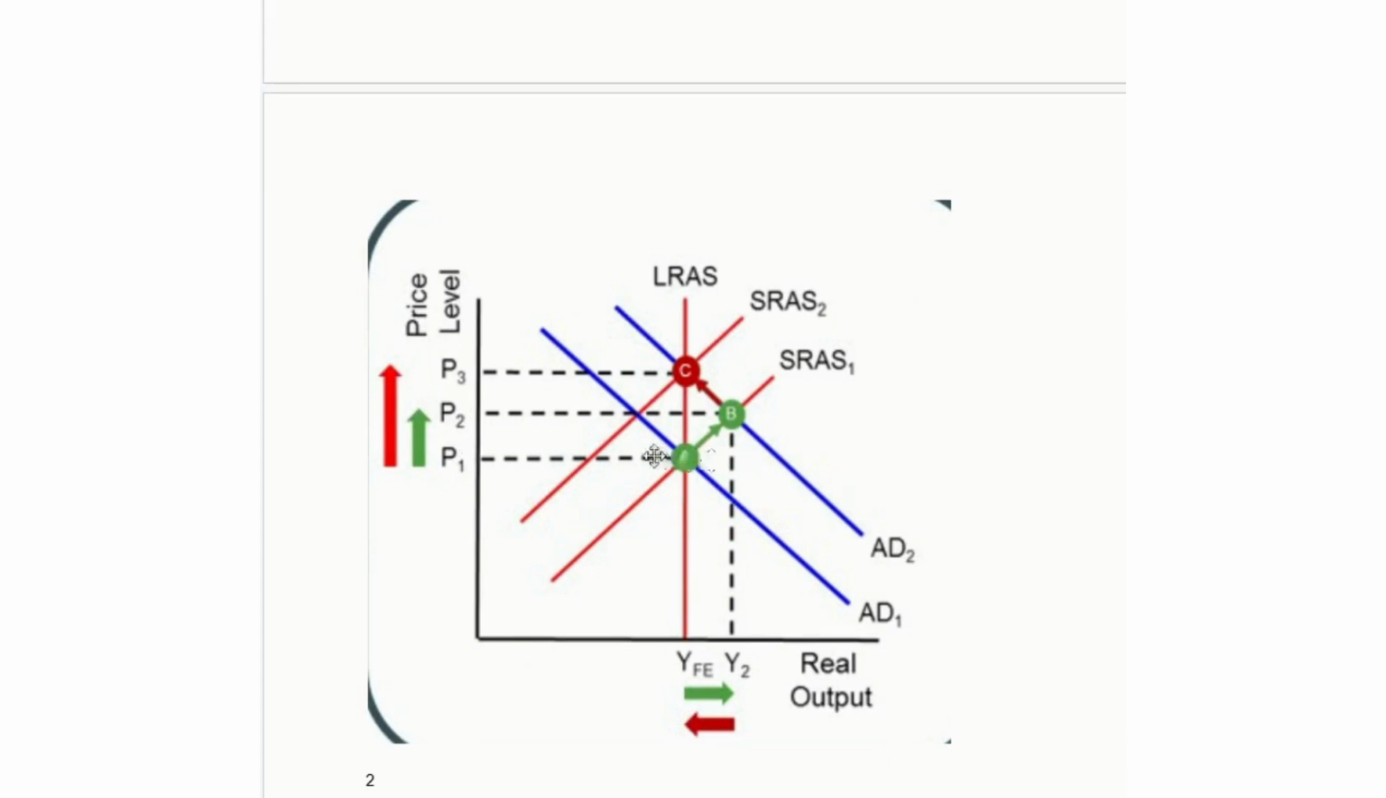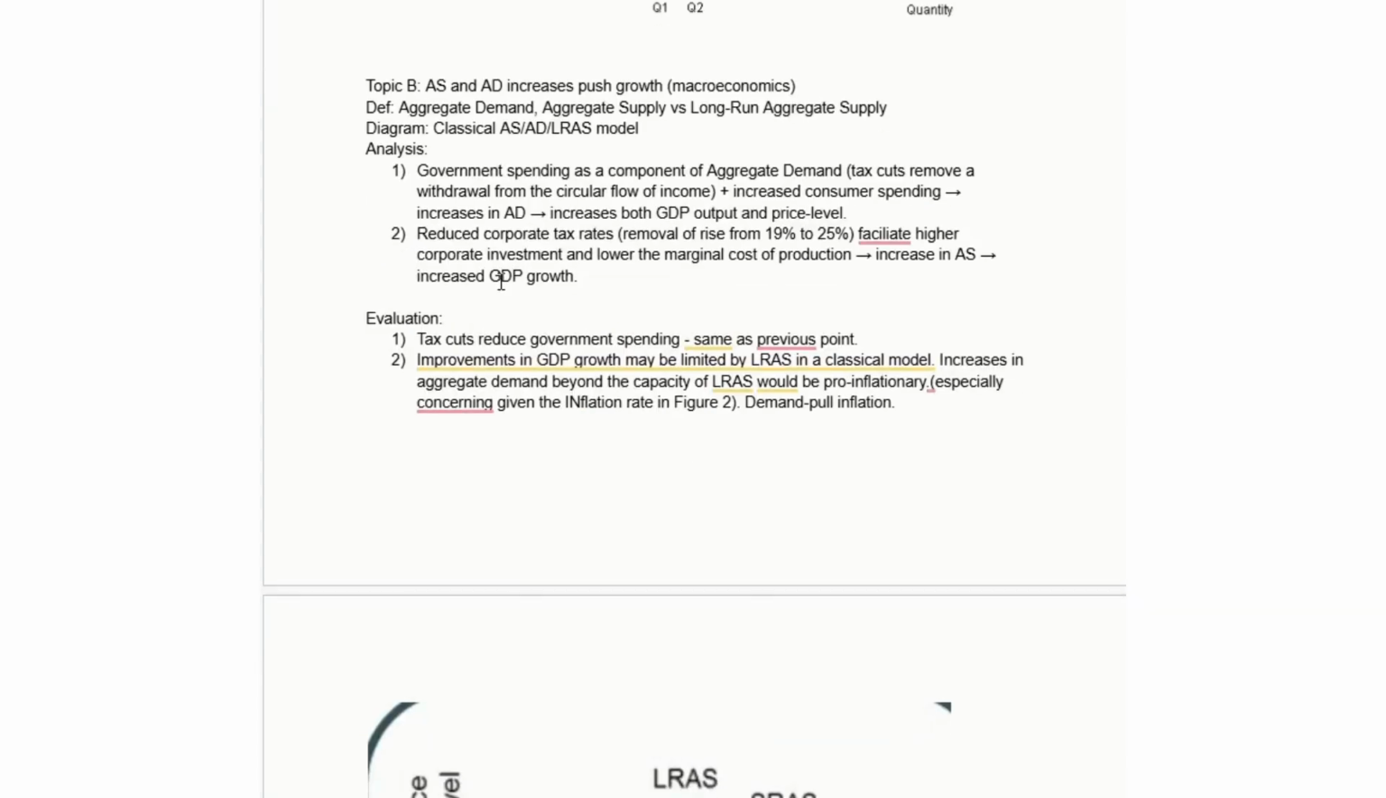You can see, like in this example, we're looking at a rightward shift in aggregate demand. So you could analyze why that's likely to increase economic growth from YFE to Y2. In this example, we're assuming that the increase in aggregate demand is creating a positive output gap because we're exceeding long-run aggregate supply, which is going to come into our evaluation.